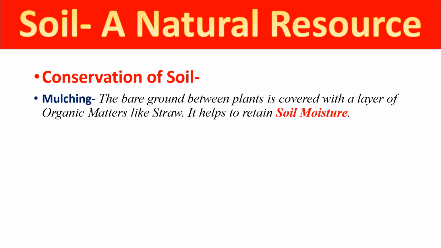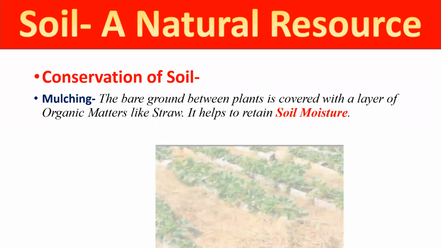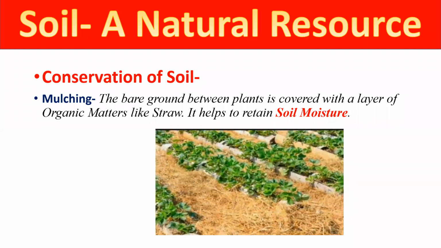What does it mean? It means the bare ground between the plants must be covered with a layer of different organic matter like straw, because this helps in retaining moisture. You can see the picture. Now you can see the picture. It's a picture of a field.